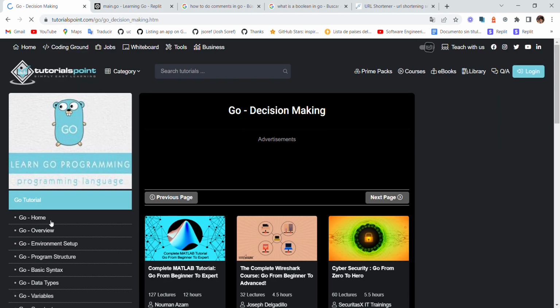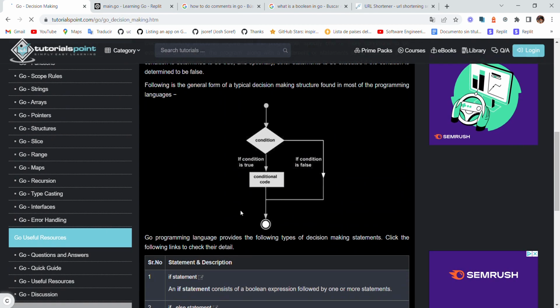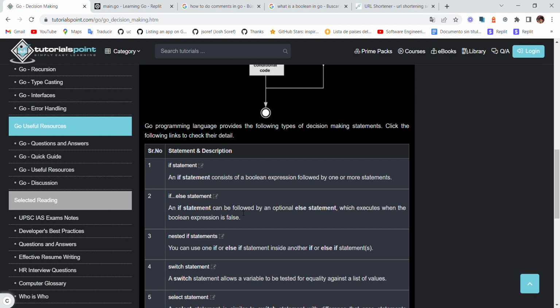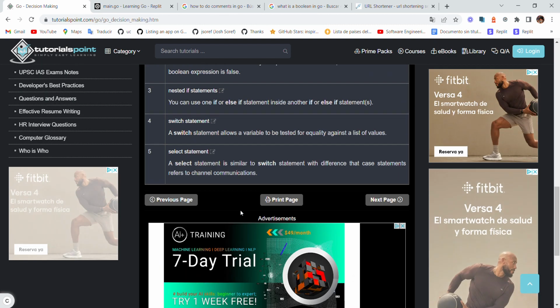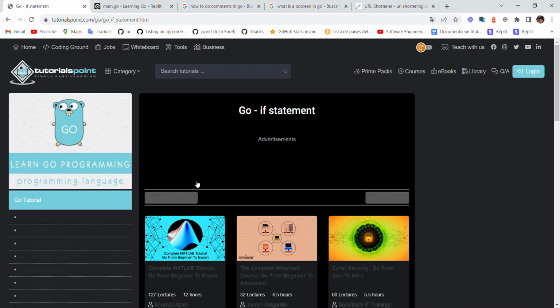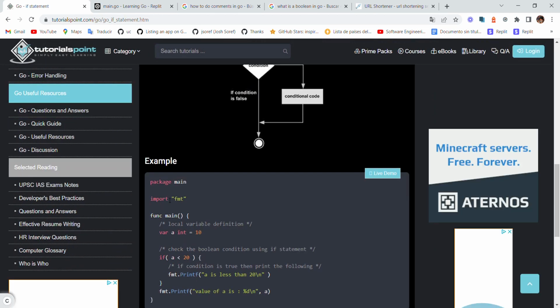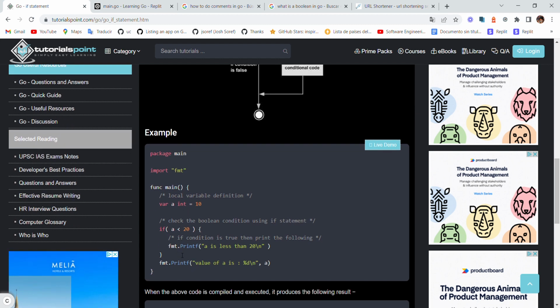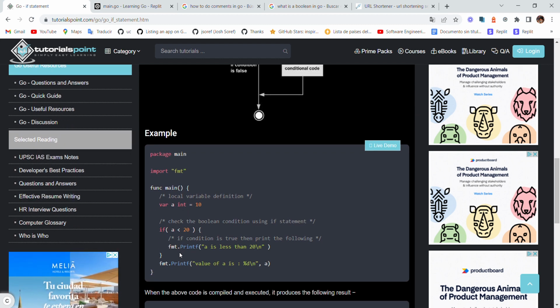Decision making. Okay, so I think this is like the if and else things. Yep. Alright. Okay, so yeah. This is actually not tricky.